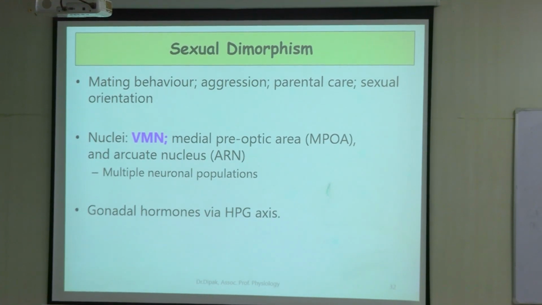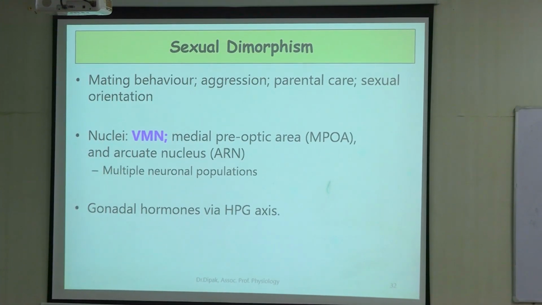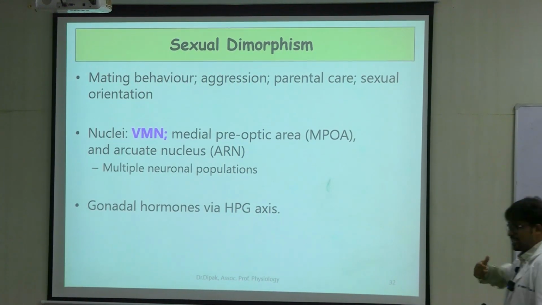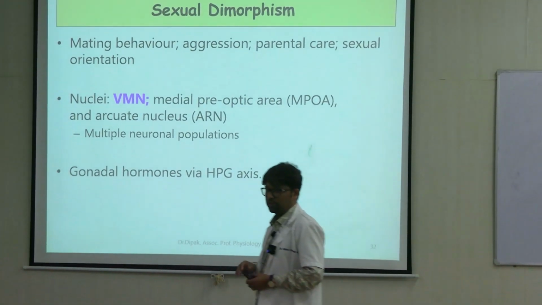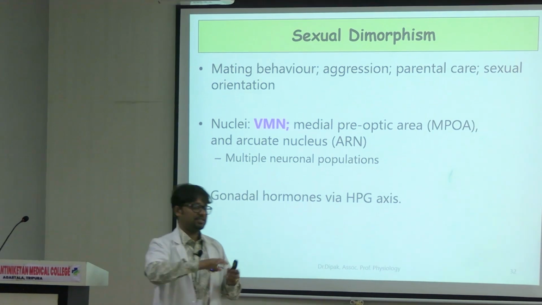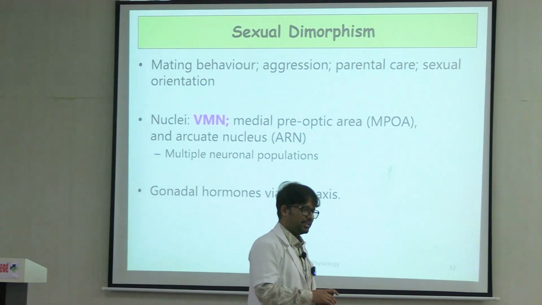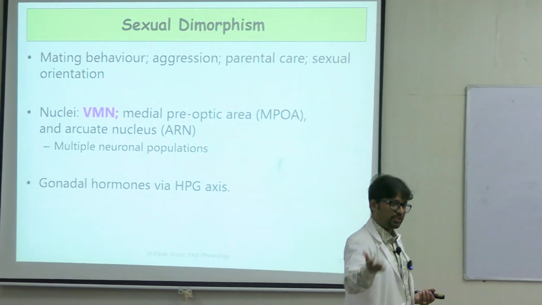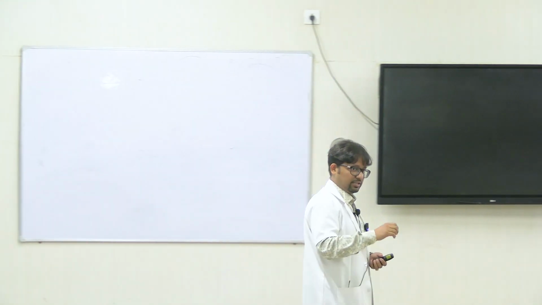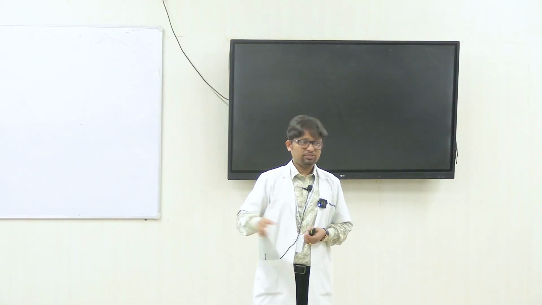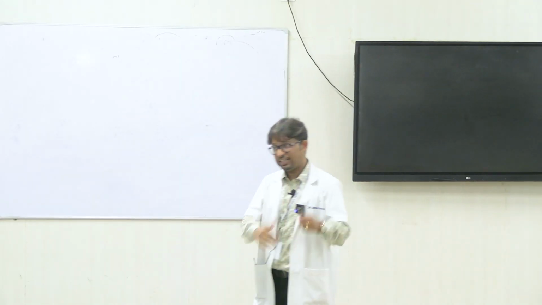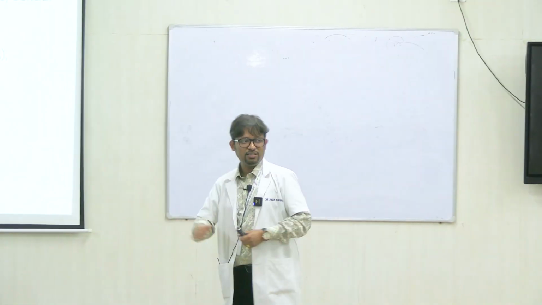Sexual dimorphism. So what is that? Of course there are some aspects of our sexual behavior which we attribute to our reproductive organs, right? The male reproductive system has its own set of functions, starting from gametogenesis, which is different in males and females, right? Secondary sexual characteristics are also different in both males and females. So that is attributed to a set of different organs. Reproductive organs are different in both, so that's why these functions are different.